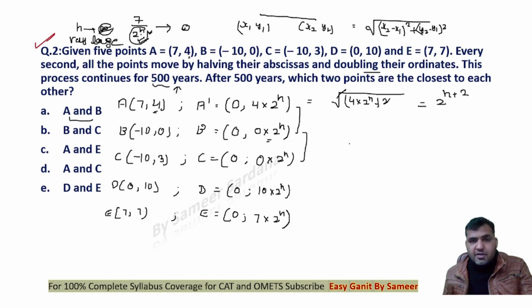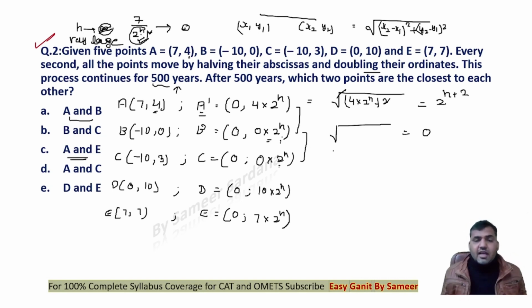Now if I look at the distance between B and C, again x2 minus x1 square plus y2 minus y1 square, right? Both of these x values are actually 0 itself, so this becomes 0 itself. If you look at A and E now, we can straight away answer the question here, right? Okay, C point is 3. Okay, sorry guys, this is 3 here, not 0. We need to do the calculation again.